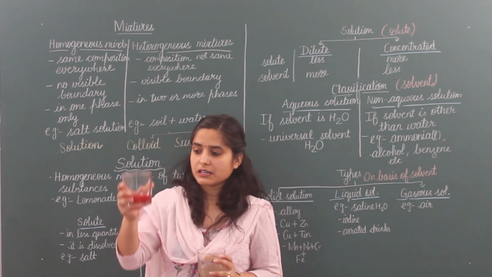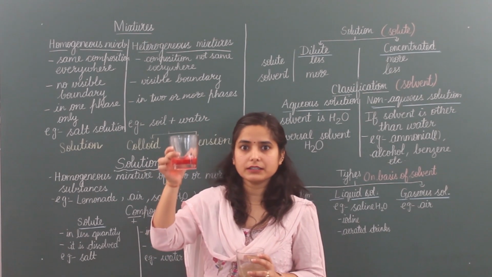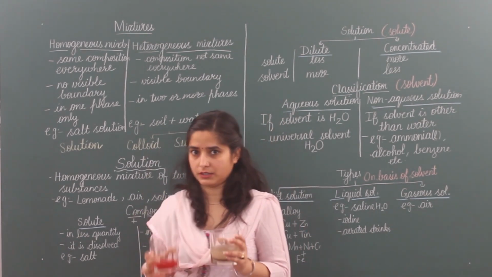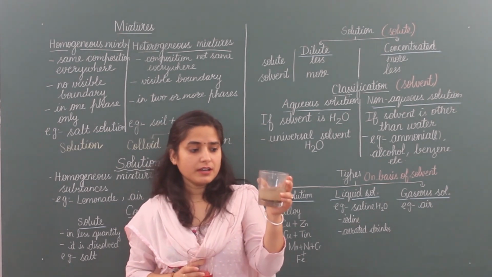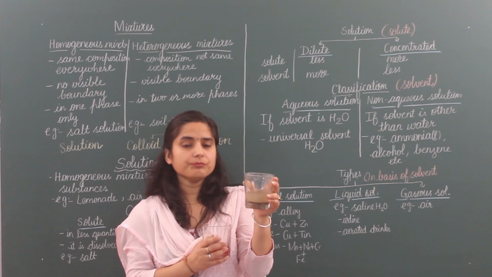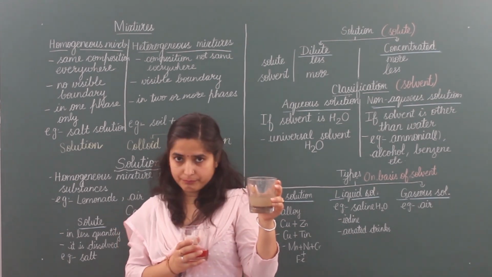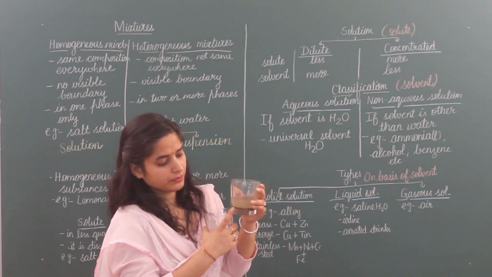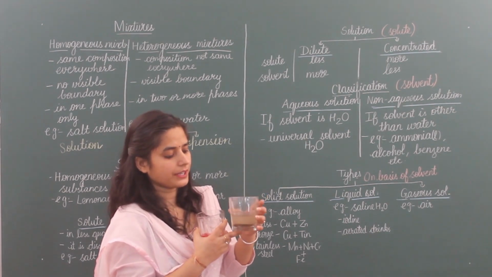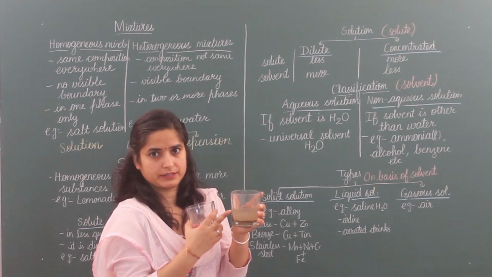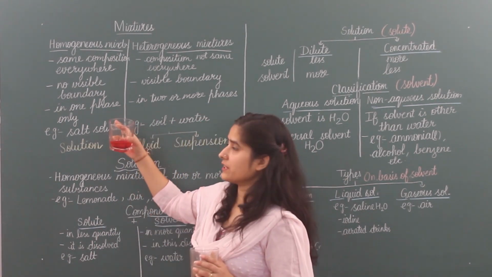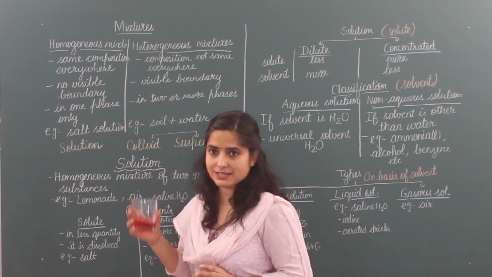Phase means part. Complete liquid is looking like one part only. So we can say it is in one phase only. But in this heterogeneous mixture, you can see three boundaries or phases are there. One phase for soil, second phase for water, and third phase for floating impurities. So these were the points for homogeneous and heterogeneous mixtures, and now examples.